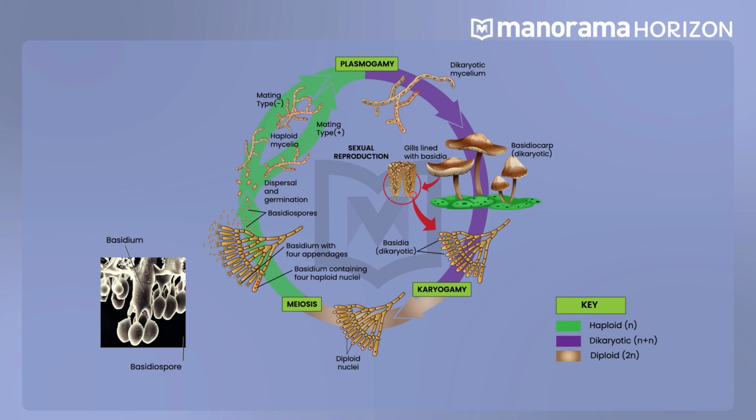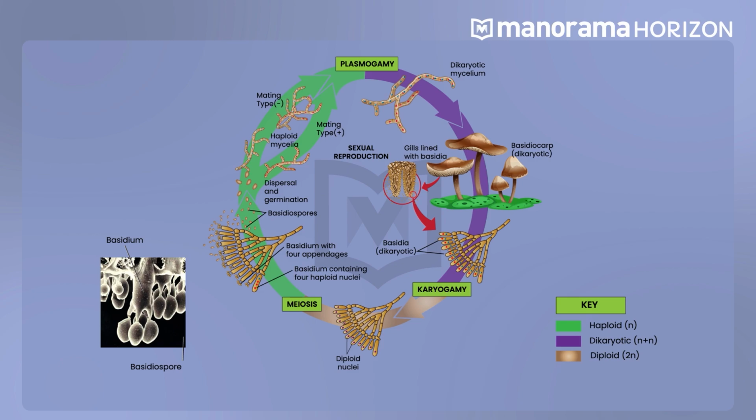This leads to a dikaryotic stage where two haploid nuclei coexist in a single cell. The dikaryophase is seen mainly in classes ascomycetes and basidiomycetes. The next step is karyogamy. The haploid nuclei fuse to form a diploid zygote nucleus. In most fungi, the zygote is the only diploid cell throughout the whole life cycle. In the last step, meiosis results in haploid spores which are of different types, and the spores are dispersed throughout the environment.